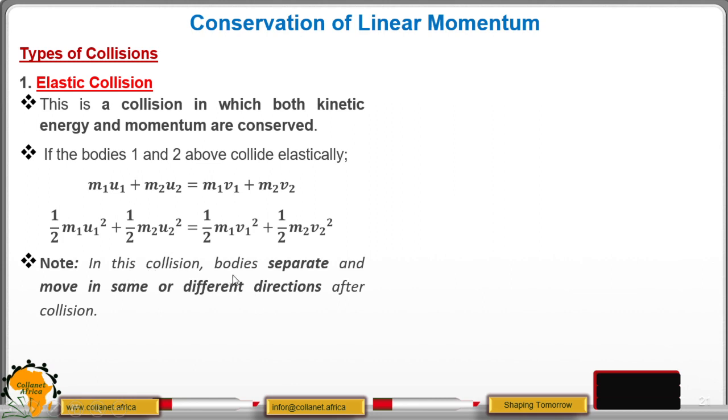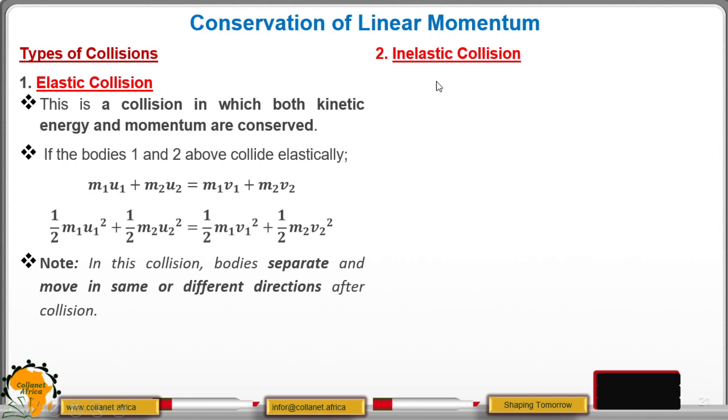Note that in this collision, bodies separate and move in the same or different directions after collision. So in this case, the bodies don't merge together. After colliding, they move in different directions or they can move in the same direction, which implies that the velocity after the collision is different for each body.